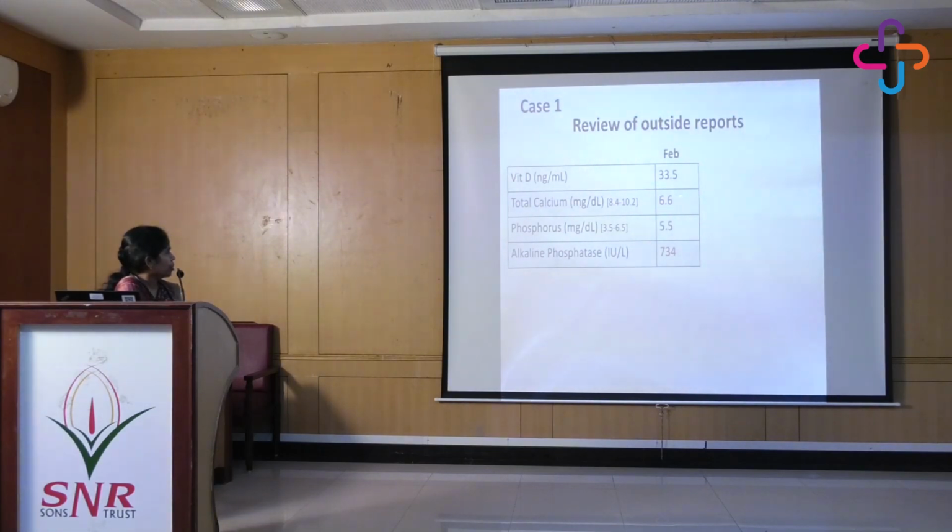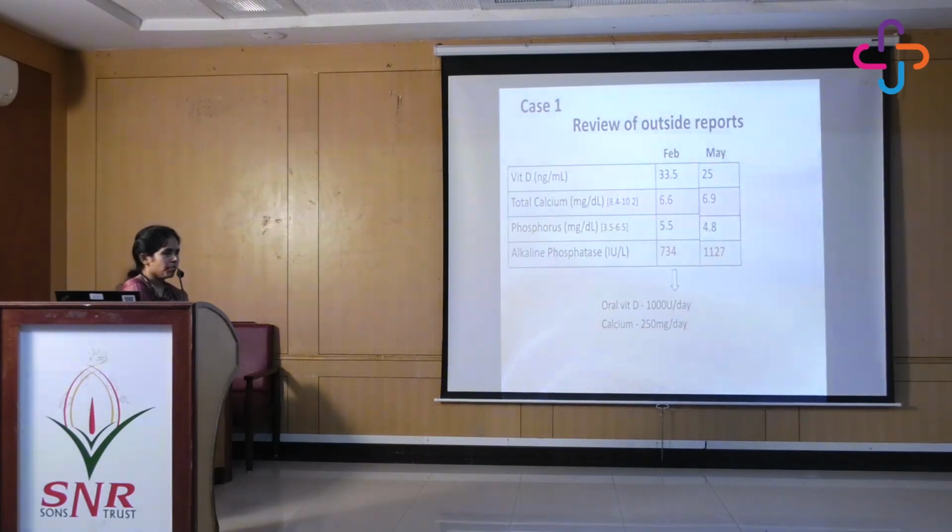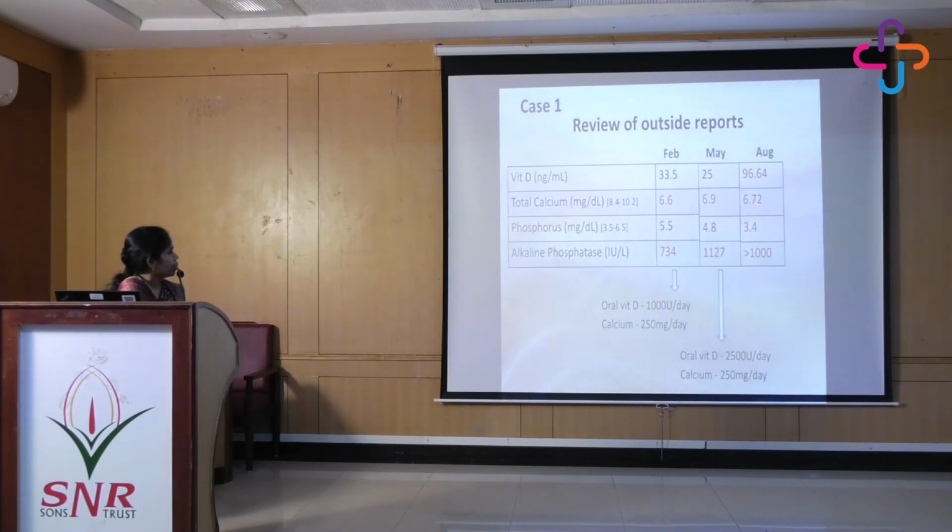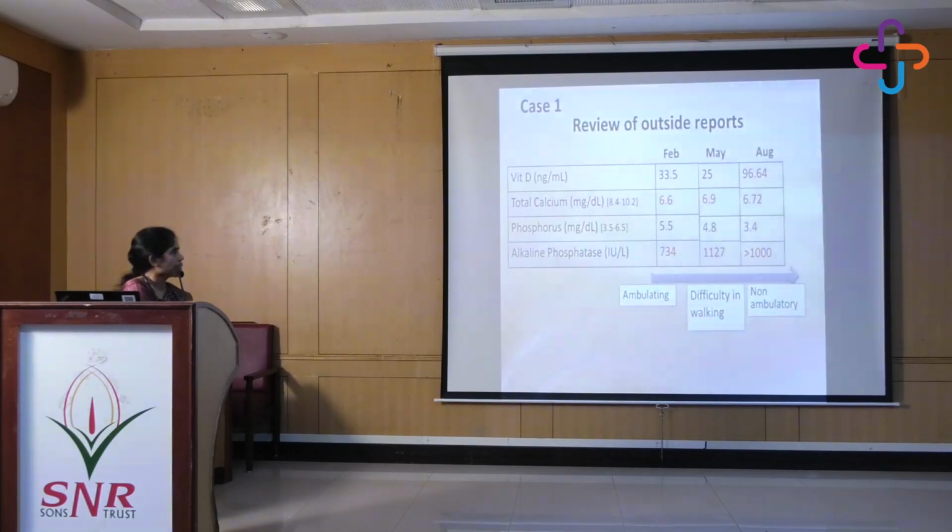Her review of outside reports showed hypocalcemia and high alkaline phosphatase. So as is the general tendency, we normally start these children on supplements. So she was started on oral supplements, vitamin D and calcium. But even after 3 months, the reports remained the same. So the doses were increased, and later the vitamin D levels were quite high, but there was no improvement in the calcium and alkaline phosphatase values. It was at this point the child was referred to us. And over these last 6 months, the baby who was ambulating is now non-ambulatory.